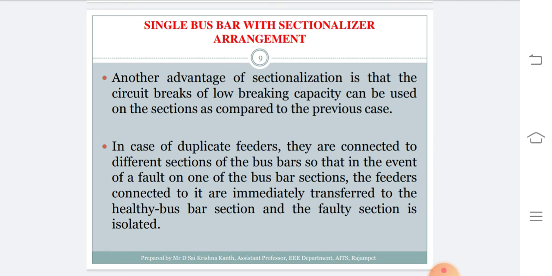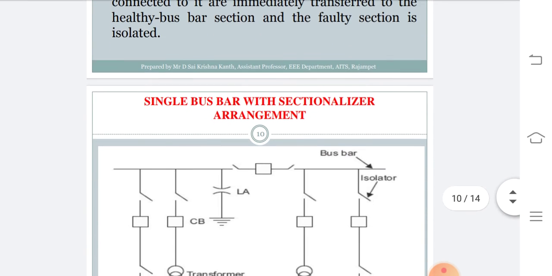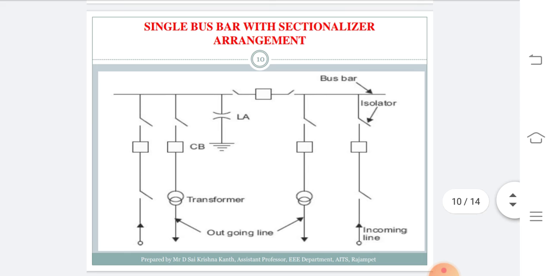In case of duplicate feeders, they are connected to different sections of the bus bar, so that in the event of a fault on one of the bus bar sections, the feeders connected to it are immediately transferred to the healthy bus bar section, and thus the faulty section is isolated. So here I am showing the single bus bar arrangement with sectionalization. The major difference, or the only difference, is that the bus bar is also employed with two isolator switches,